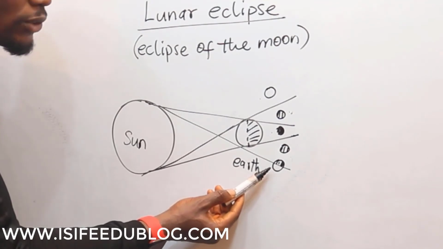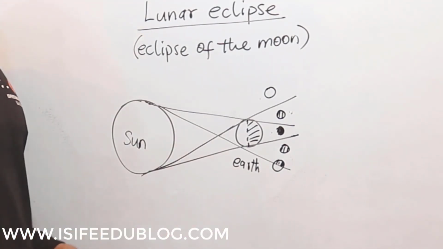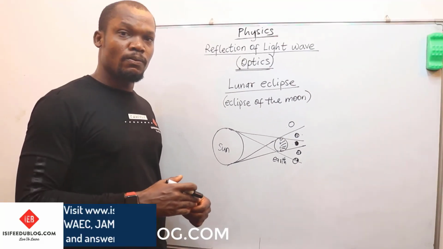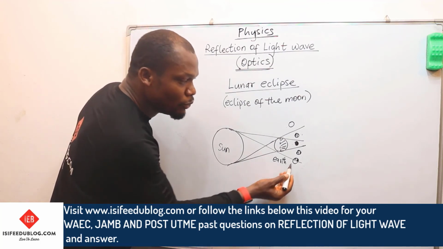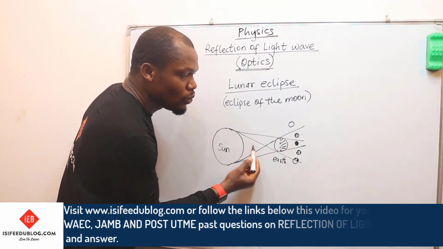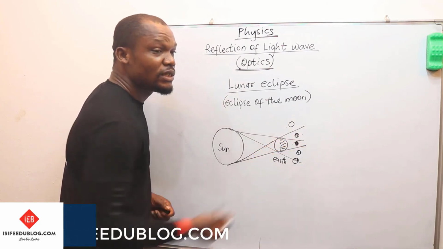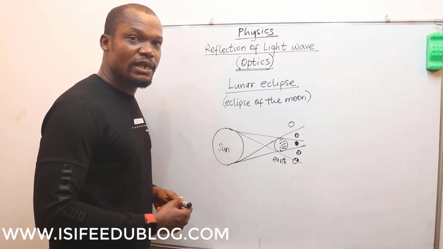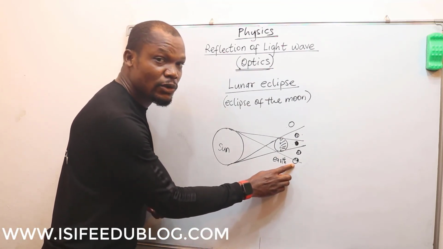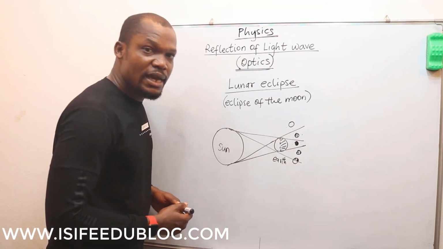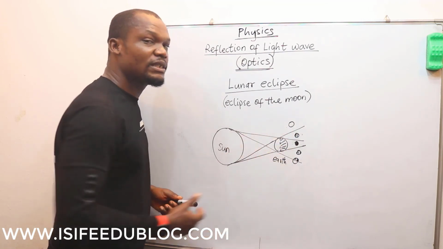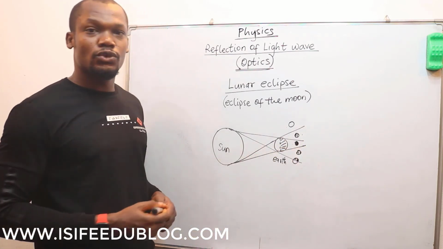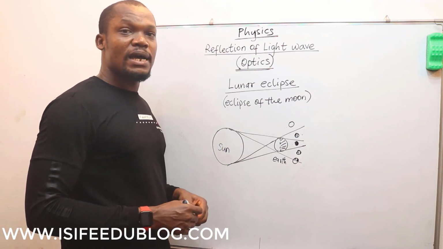Now let's take a look at this position. There is a time when we come out at night, we notice that it is as if the moon is divided into two. What actually happens there is that the moon is within this axis. So half of the moon is now within the shadow of the earth, while the other half is outside the shadow of the earth. So that half that is outside the shadow of the earth is not experiencing any eclipse, while the other half experiences eclipse. So therefore, when we look at the moon, it looks as if the moon is divided into two. That is just all about lunar eclipse.